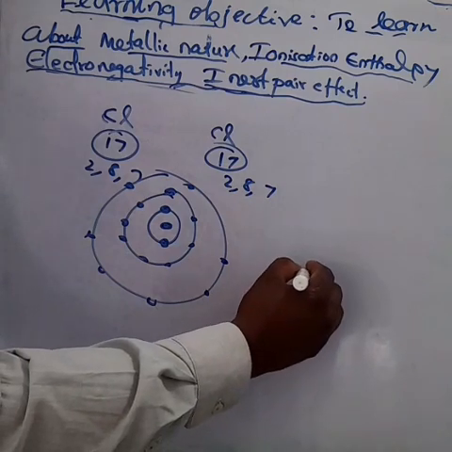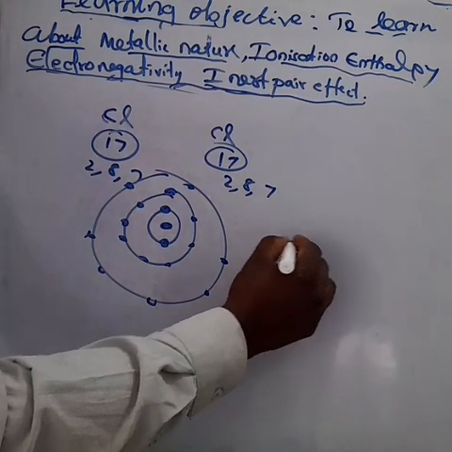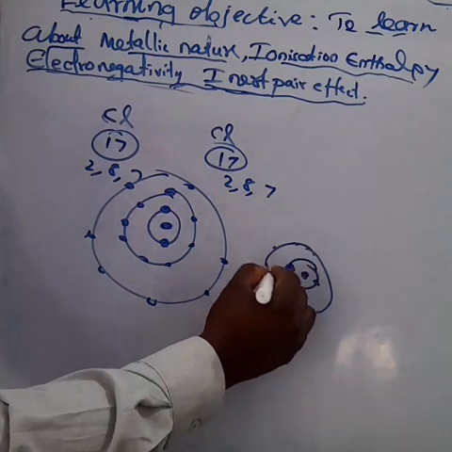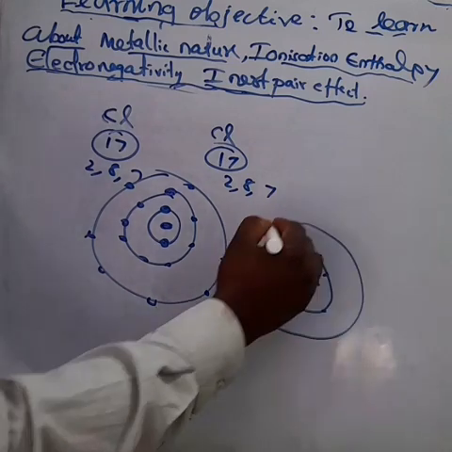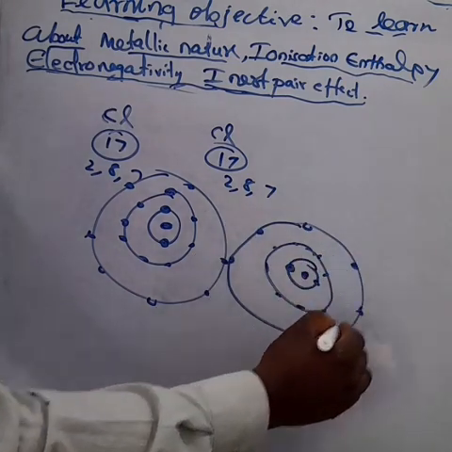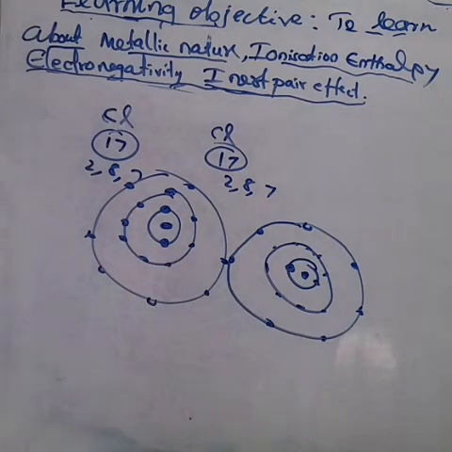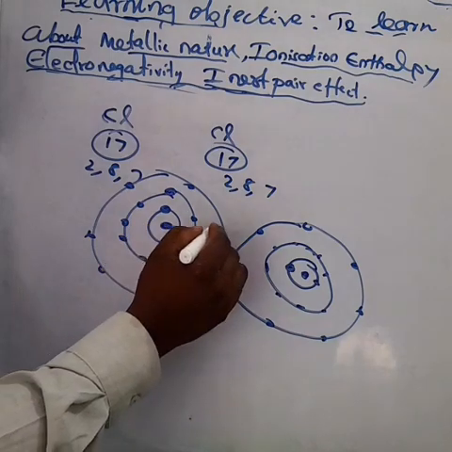What about the other chlorine? The first shell has 2 electrons, the second shell 8 electrons, and the third shell 7 electrons. Am I right? Anyhow, this chlorine attracts the shared pair of electrons towards itself. For what purpose?